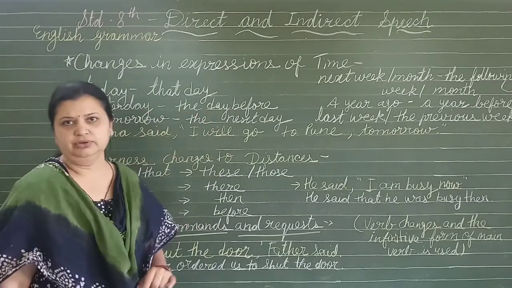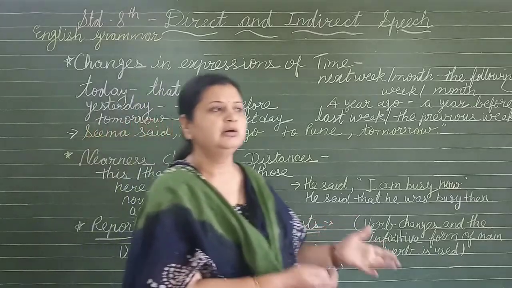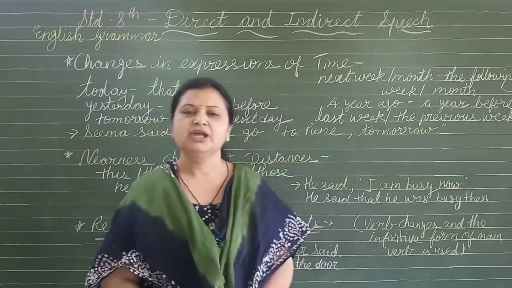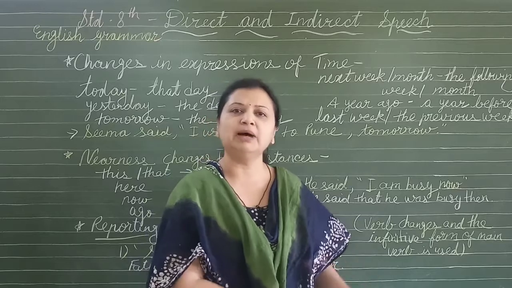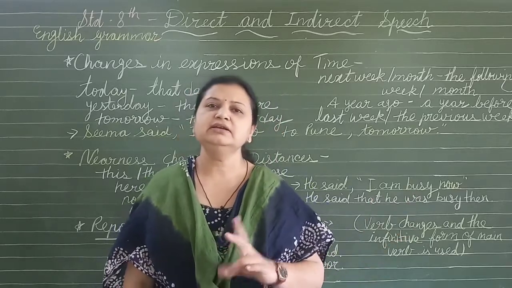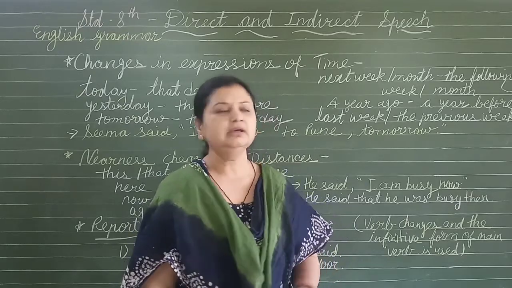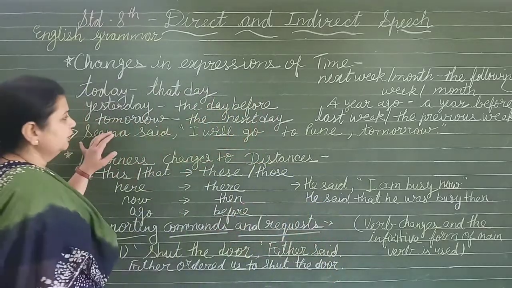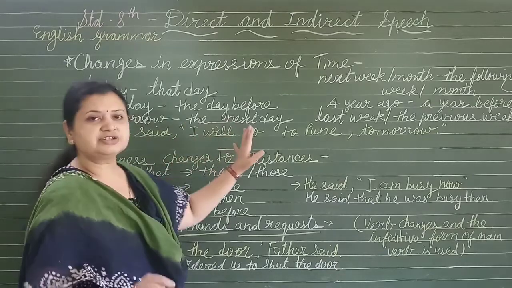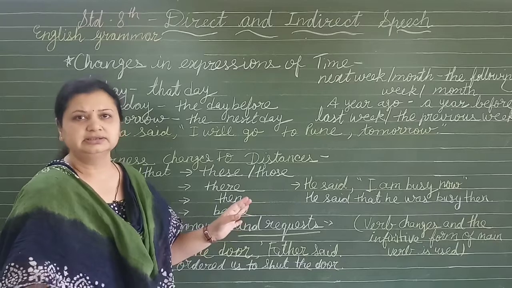Yesterday becomes the day before. I went to market yesterday. I had gone to market the previous day. Yesterday changed into the previous day. Tomorrow will be changed to the next day.